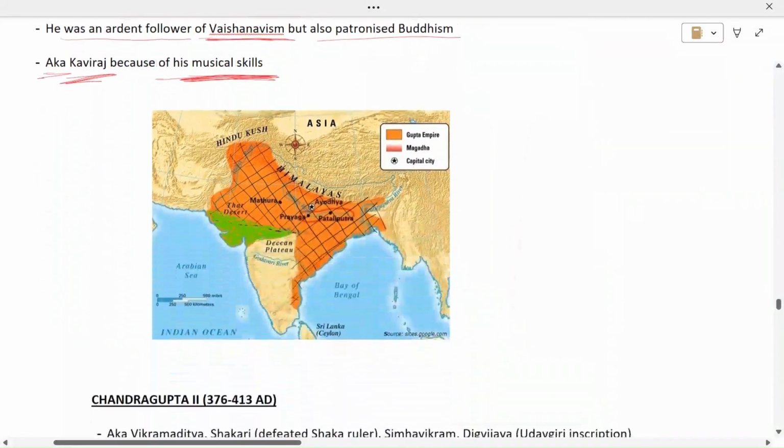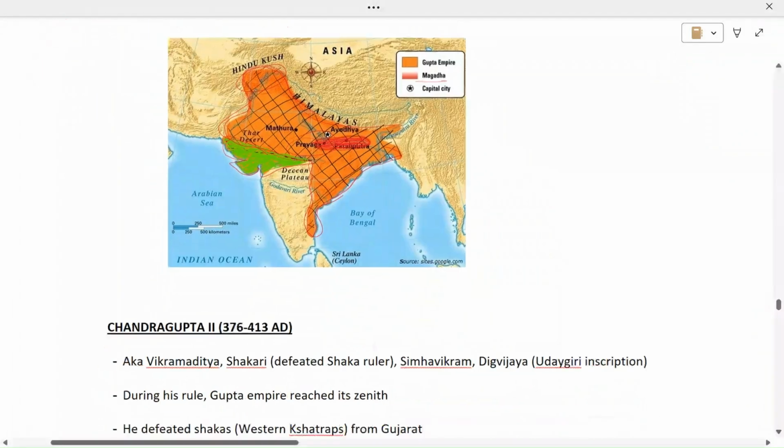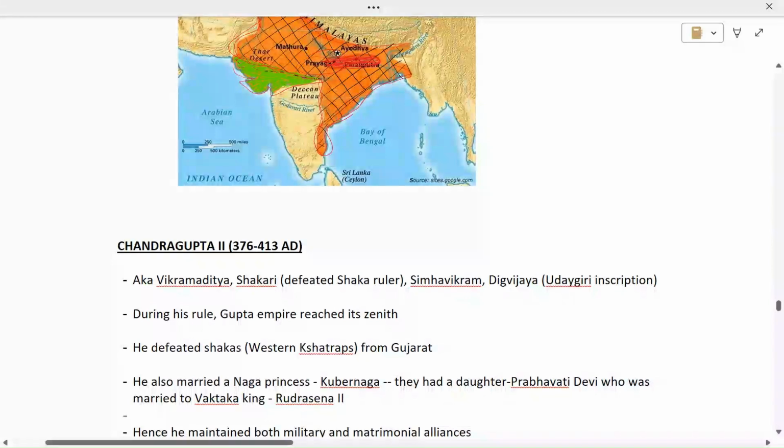So from this map, we can see that earlier this was the Guptas. Now he also acquired parts of northern India, central India. Even these parts were also conquered by Samudragupta. So Magadha was this red part, the territory of Magadha, while this whole was the Gupta Empire during this time. And we can see that this green part was still not under the Guptas. It was under the Western Kshatraps.